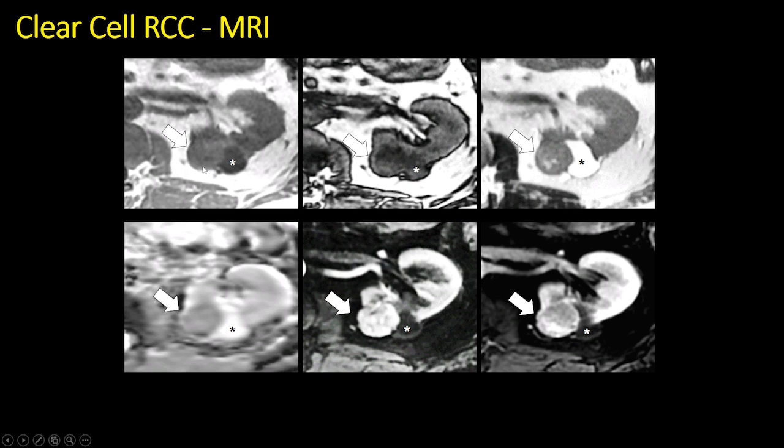The lesion is iso to hyperintense on T2 and shows a small signal intensity area that is brighter than the cortex. On ADC map, the clear cell renal cell carcinoma is iso to low signal, but not markedly low as papillary or fat-poor AMLs are, and it shows avid enhancement with washout. And these features are fairly characteristic of a clear cell renal cell carcinoma.